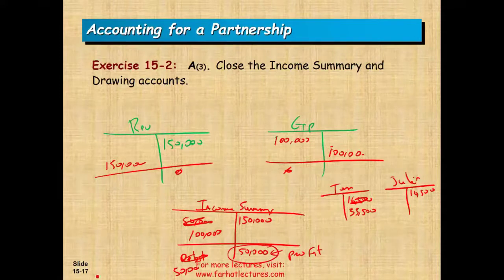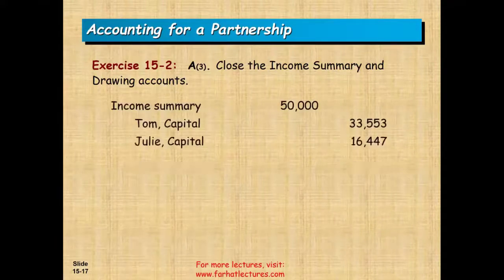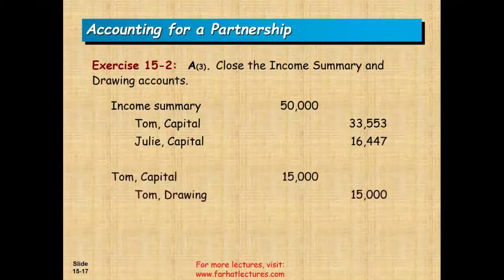So let me just show you the journal entry now. The journal entry would look like debit income summary, credit capital. It's rounding. I did 33,500 and 16,500 just because of rounding. My numbers are a little bit different. Then remember, at the end of the period, you also have to close the drawing account. Remember, Tom took $15,000, so you credit the drawing, debit the capital.